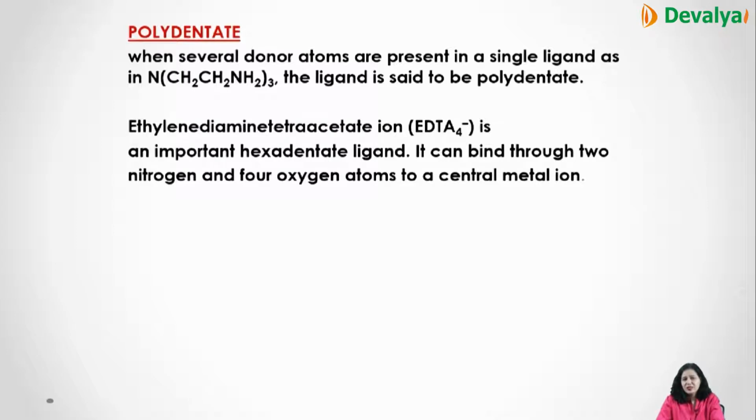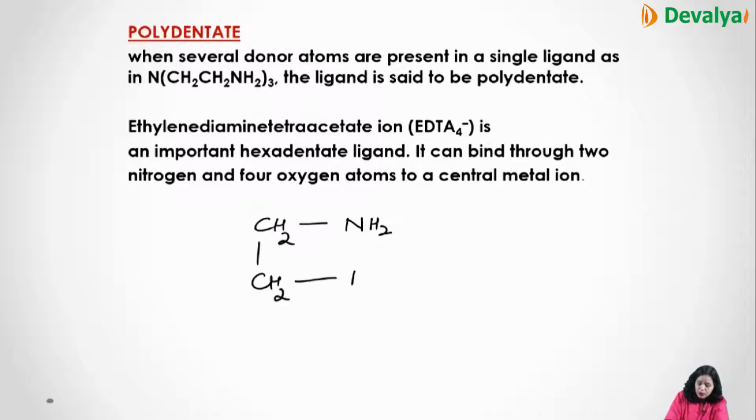Polydentate: when several donor atoms are present in a single ligand, it is called polydentate. The best example is EDTA, ethylenediaminetetraacetate. It can bind through 2 nitrogen and 4 oxygen atoms. In ethylenediamine you have CH2NH2 and CH2NH2.